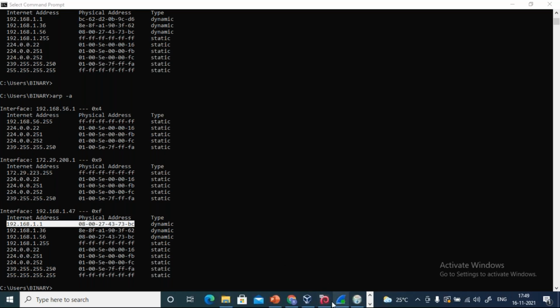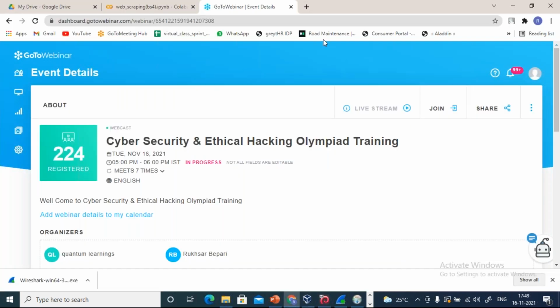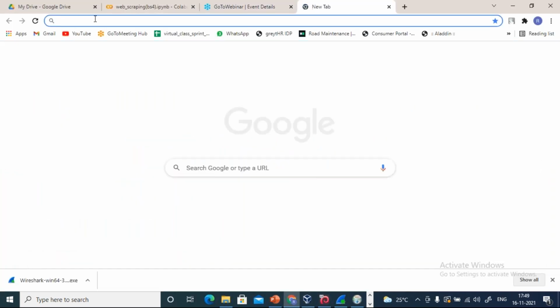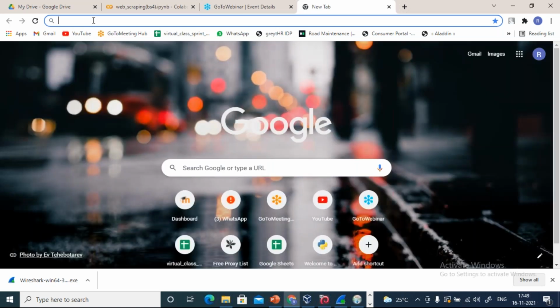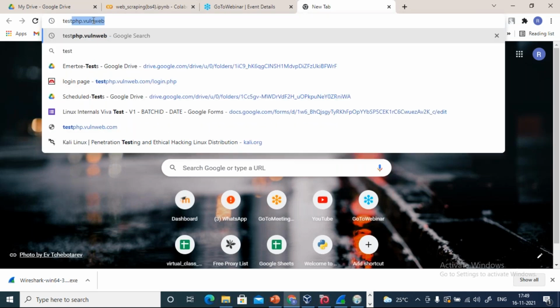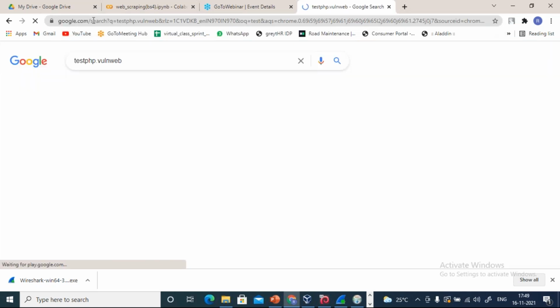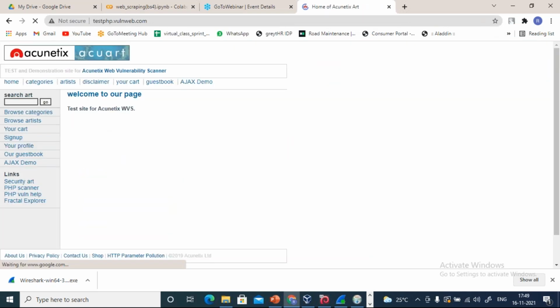Okay. Now let's see what I will do. I'll go here in Chrome, and now I will open any website. Which website am I going to open? I'm going to open a website which is not secured. I'm going to open it on the target computer. Now this is my computer which I'm targeting. So here let's say I will open one website called test vulnerable. So here you can see this is a not secure website.